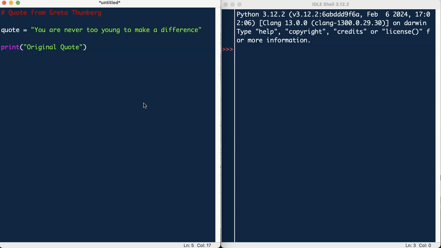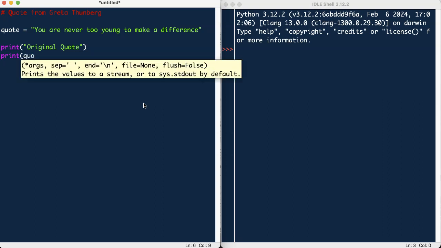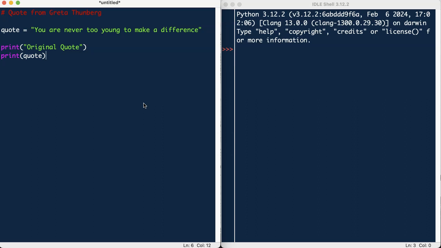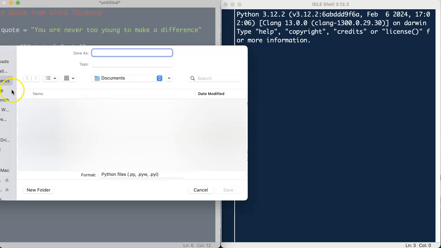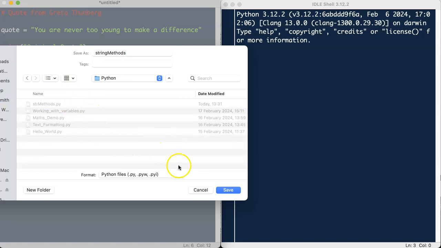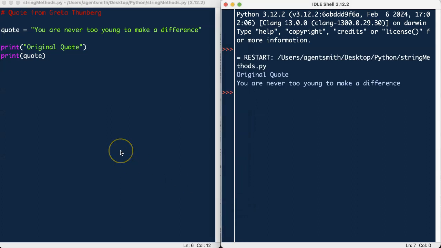Original quote, perfect. And then underneath that, we're just going to print, and in the brackets, we're going to just put quote. So what we're telling the program to do here is print the quote that's above. So we're just going to press F5 and run the program, make sure this works. Let's save it, and let's just type string methods. And stick it into the Python folder. Click save. And there it goes, it runs. Original quote, "You are never too young to make a difference."